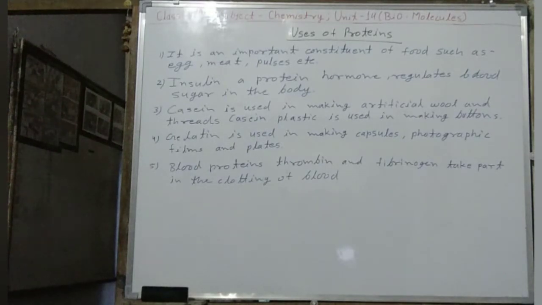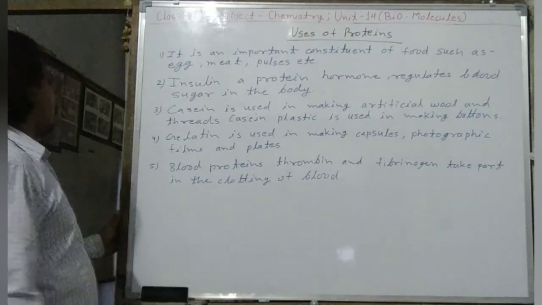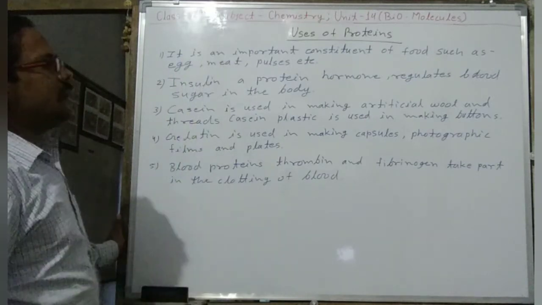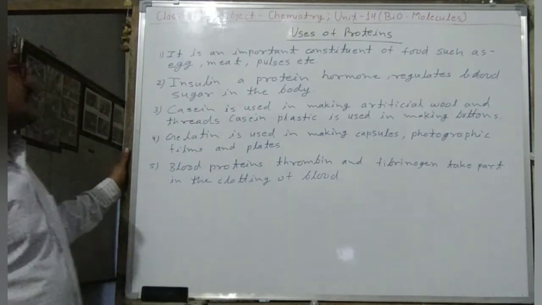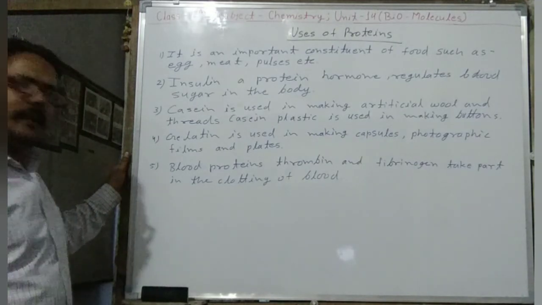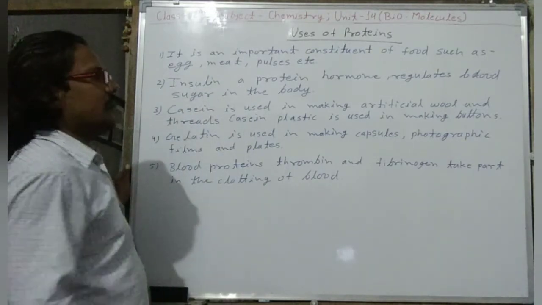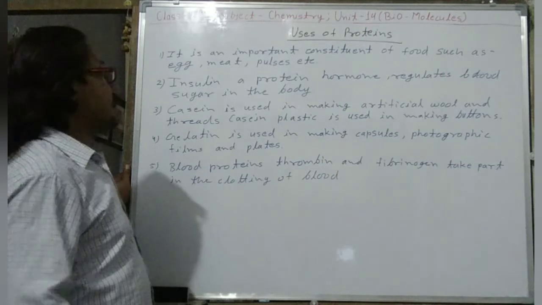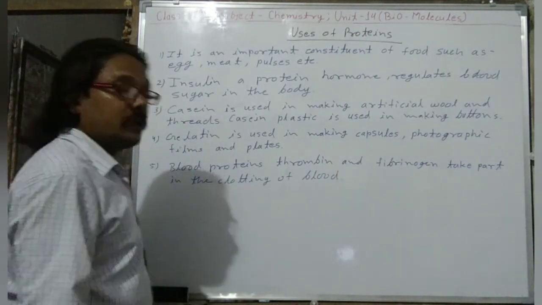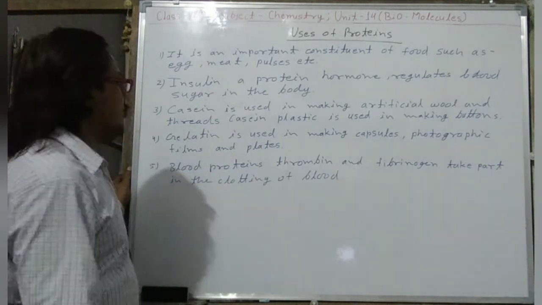Now next are uses of proteins. Some main uses are: protein is an important constituent of food, in the form of eggs, meat, pulses, etc. Insulin, a protein hormone, regulates blood sugar in the body, so it is a very important protein for sugar patients.